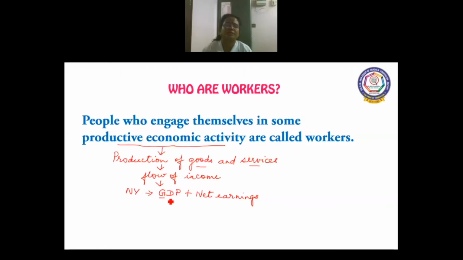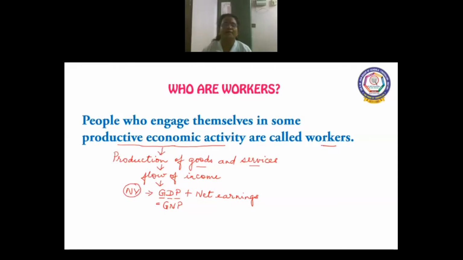Gross domestic product is the total value of goods and services produced in an economy in a particular year. In a particular country, in a particular year, we call it GDP. Along with that, when net earnings is added, we get what is called GNP, gross national product. So these workers contribute to the national income of the economy.